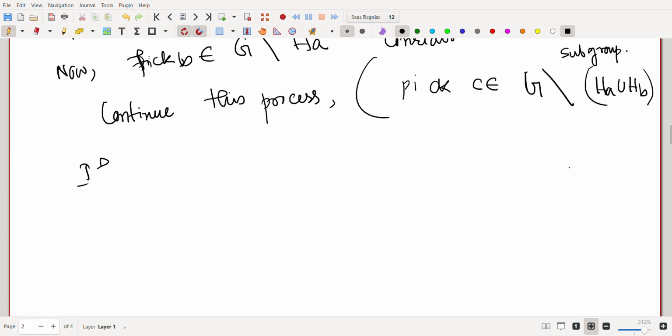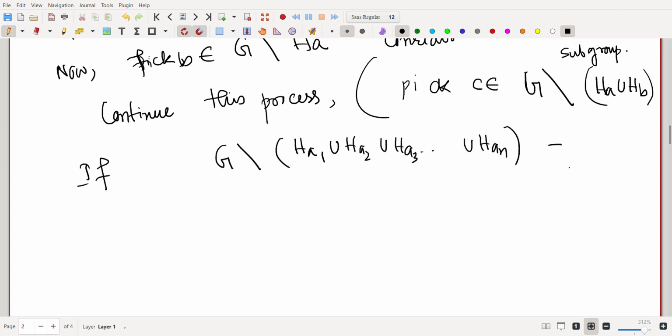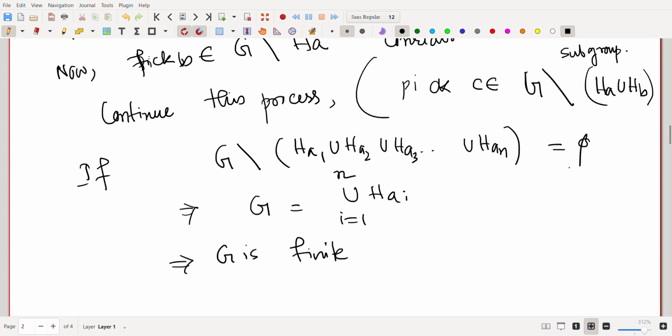We can do the same thing until G minus the union of HAI, I belongs to some indexing set, is empty. So if G minus HA1 union HA2 union HA3 up to HAN is empty, that implies G equals the union of HAI, I equal to 1 to N. And each HAI is finite. That will imply G is finite, which is a contradiction.